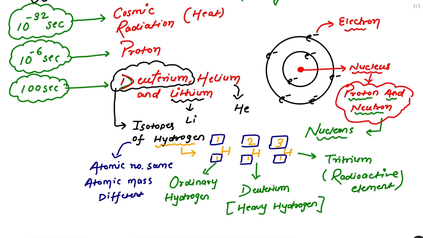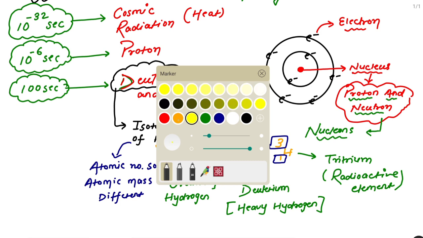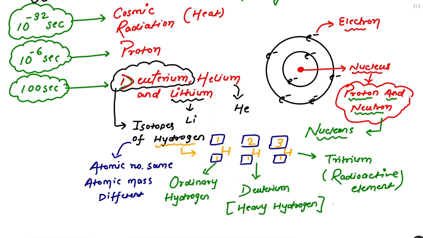So if there is a different atomic mass, this is known as an isotope. Now the next thing, if I tell you, you can answer very easily. What is my question? If I ask you the formula of water, then what will you tell? H2O. Yeah, very easy.